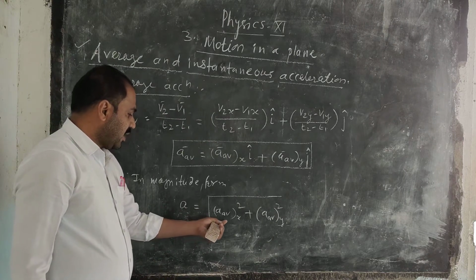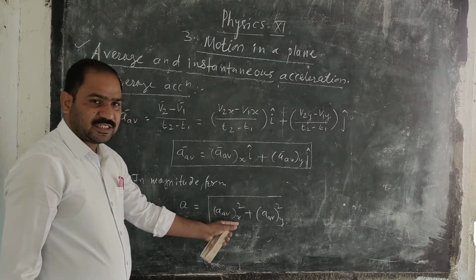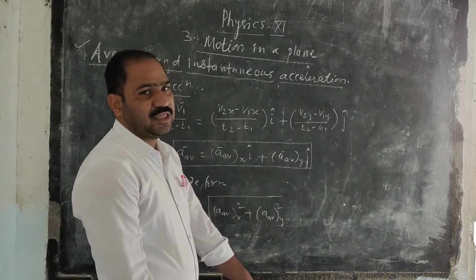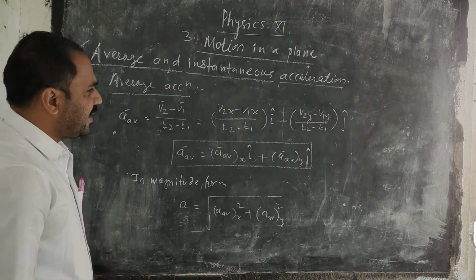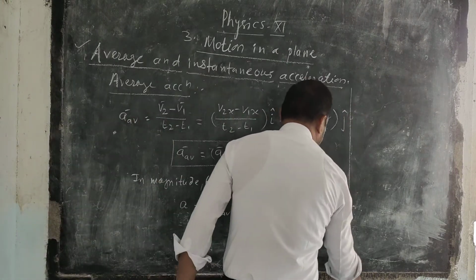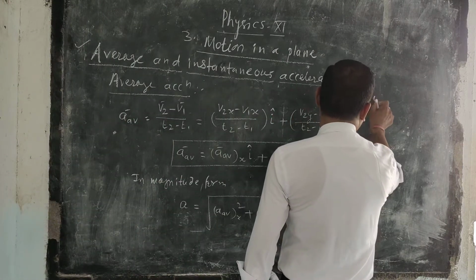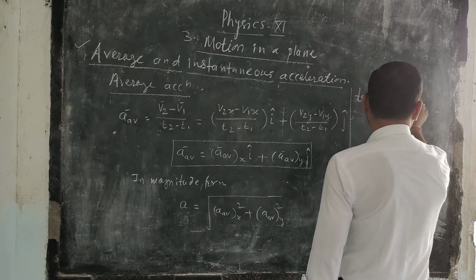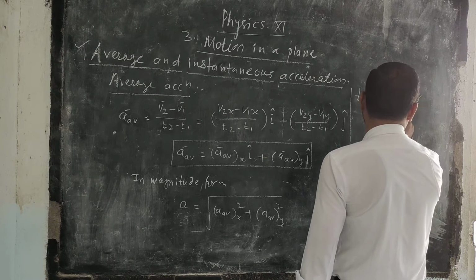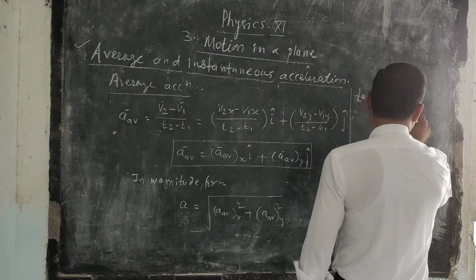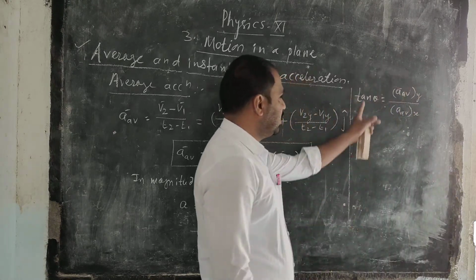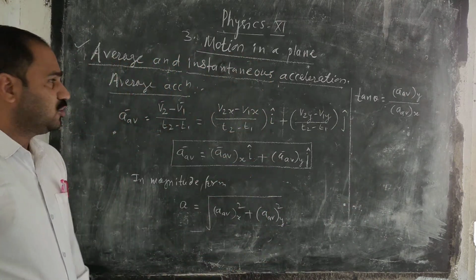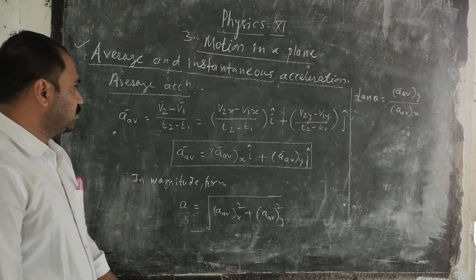This is the magnitude of the acceleration: square root of the average acceleration along the x direction squared plus the average acceleration along the y direction squared. And the direction is given by tan theta equals the average acceleration along the y direction upon the average acceleration along the x direction. So this will give you the direction of the acceleration. So this is about the average.